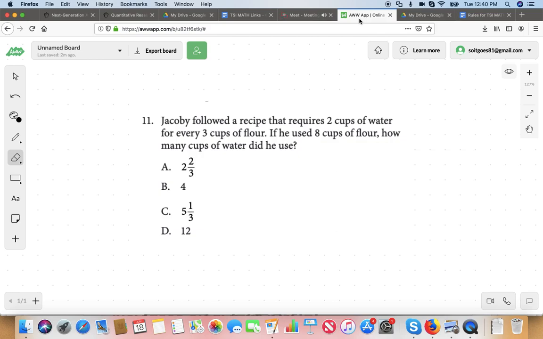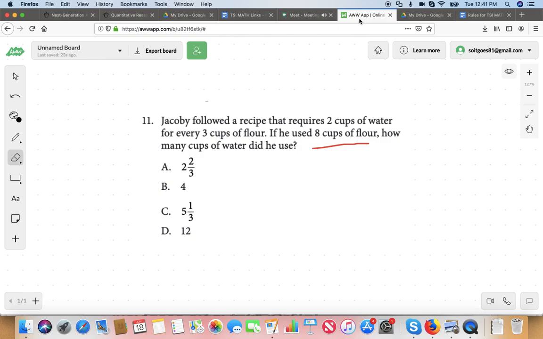Now, he's not using 6 or 9 cups of flour, he's using 8 cups of flour. Somewhere in between 6 and 9. But I'm guessing the cups of water are then going to have to be between 4 and 6. Does that make sense? Yes, it does. I'm just feeling it out. Just basic estimation. So you think that it could be C? I think C's looking good.